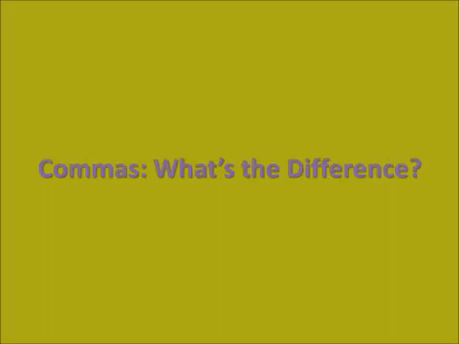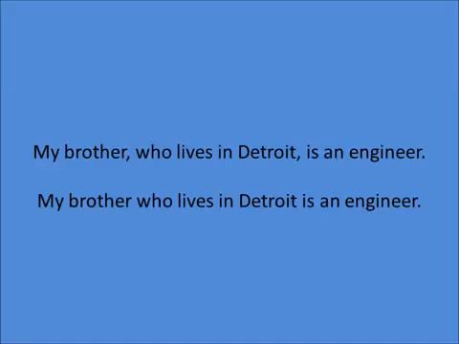You may have noticed that some of the sentences in the previous examples were very similar. In fact, there are some times when commas in an adjective clause can change the meaning of the sentence. Let's look at a few examples. My brother, who lives in Detroit, is an engineer. My brother who lives in Detroit is an engineer. These two sentences use the exact same words, but the commas tell us some very interesting information.